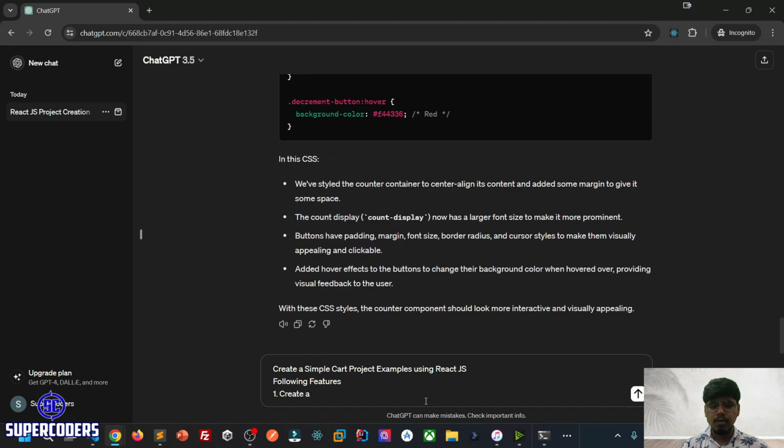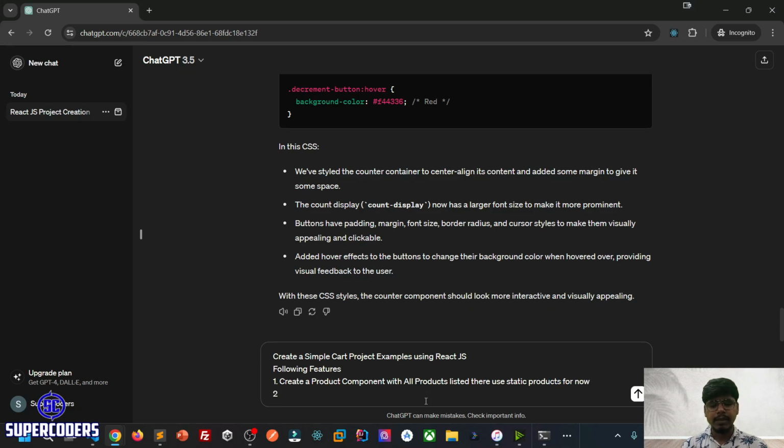Create a product component with all products listed there and coming from an API, or for now let's make it static. Use static products for now. Then the cart data should be empty initially.